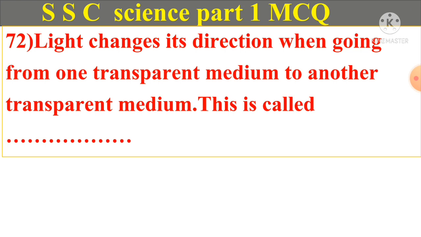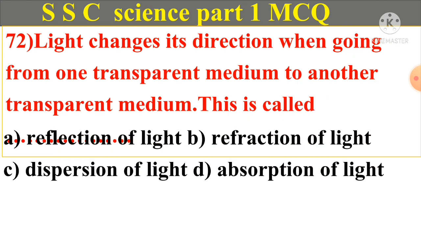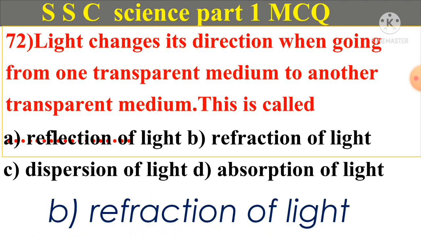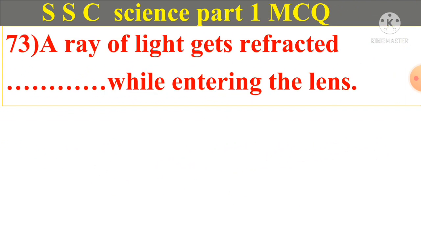Question number 72. Light changes its direction when going from one transparent medium to another transparent medium. This is called A. Reflection of light, B. Refraction of light, C. Dispersion of light, D. Absorption of light. And answer is B. Refraction of light.